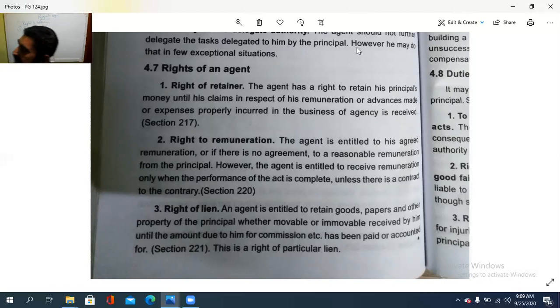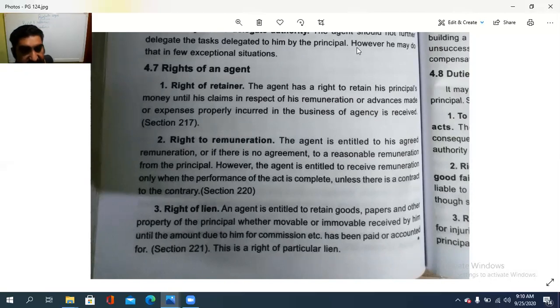അയാൾക്ക് agree ചെയ്തിരിക്കുന്ന remuneration, principal agree ചെയ്തിരിക്കുന്ന remuneration കൊടുക്കുന്നെങ്കിൽ, that is, he is having the right to receive that. Isn't it? So, if there is no agreement, in order to get a reasonable remuneration from the principal. So, in such a case, the agent is entitled to get such a remuneration.